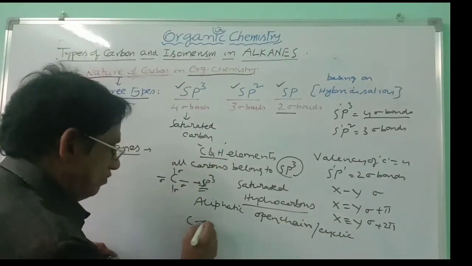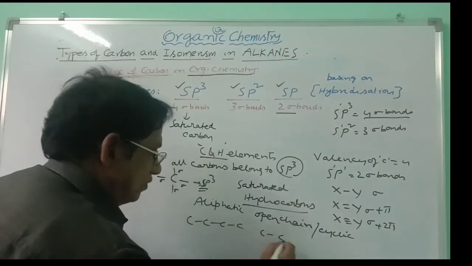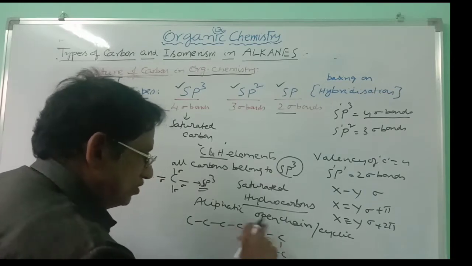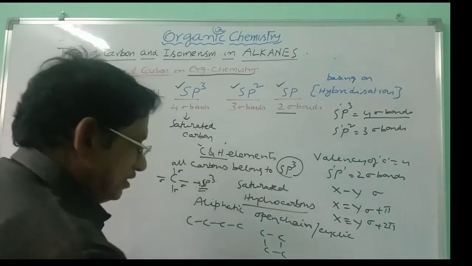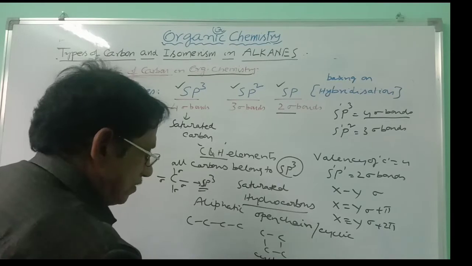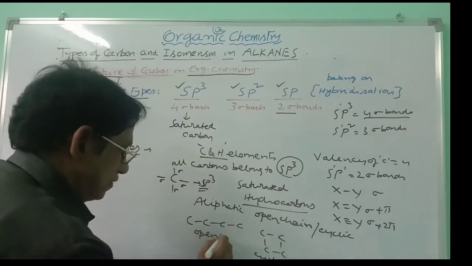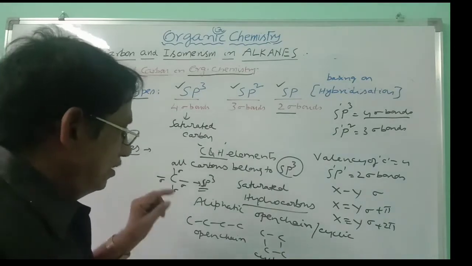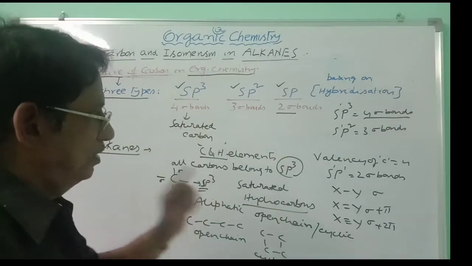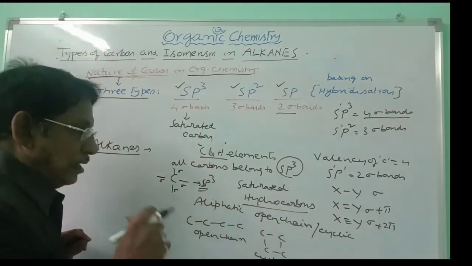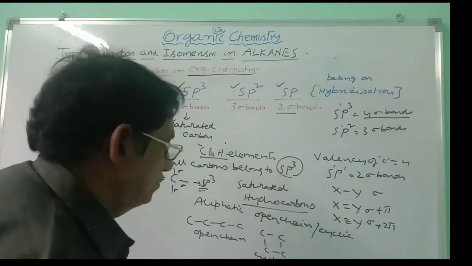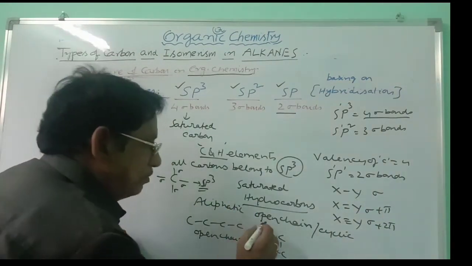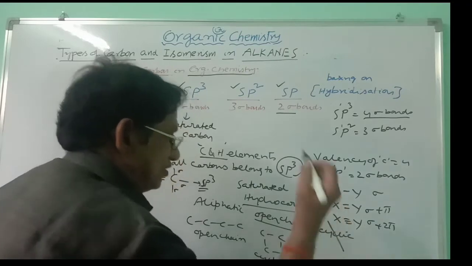Open chain means carbon will be having like this. Cyclic means it will be having carbons in the ring form. This is cyclic. This is open chain. And here aliphatic compound should be there. Not aromatic. Aromatic is different nature. It should be having open chain structure but not cyclic structure.